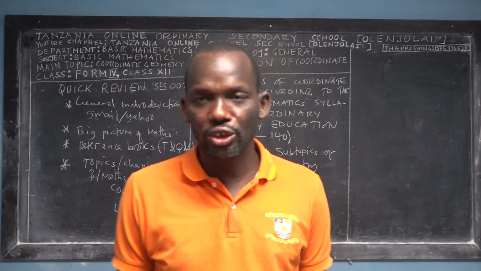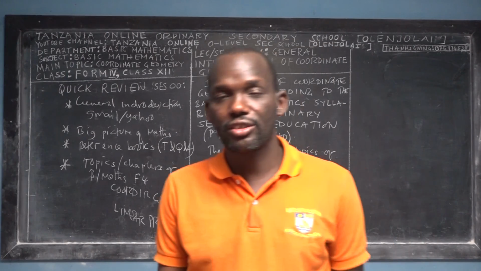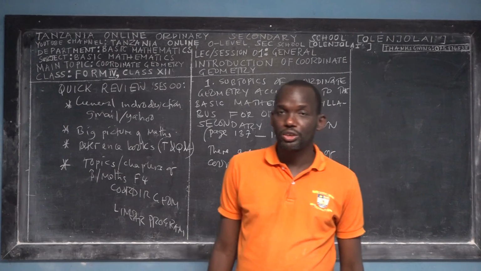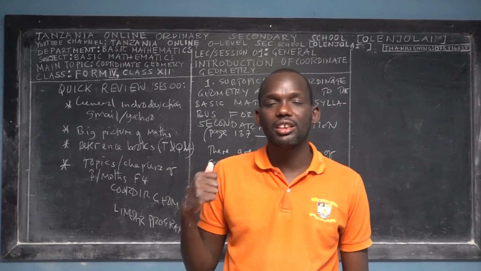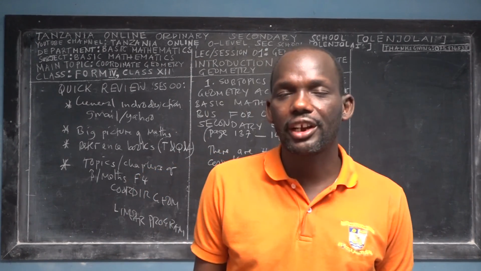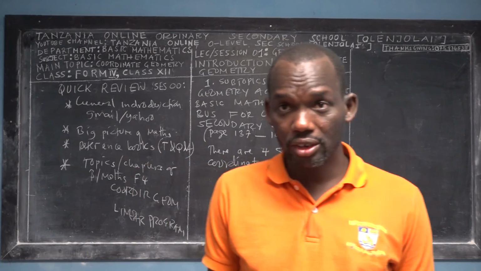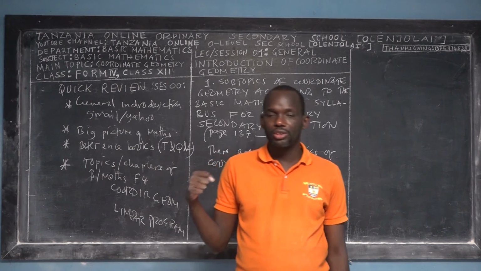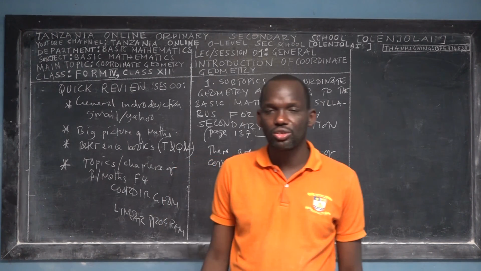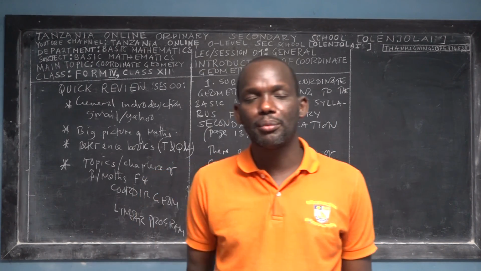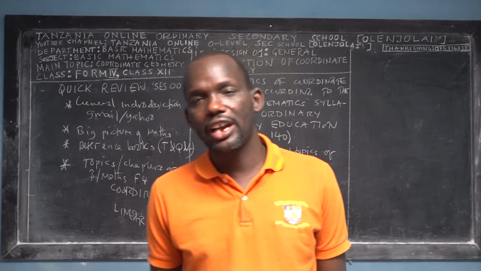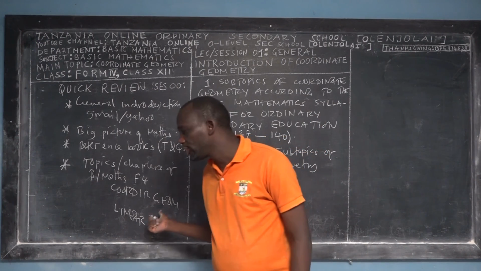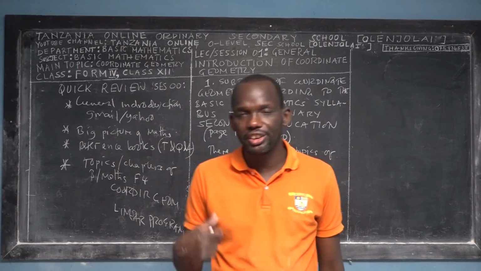Whether after your graduation from ordinary secondary school, which is Form 4, you take a route to diploma, you will study the topic of coordinate geometry. Whether you take a route to advanced level, you will study coordinate geometry in Form 5 and also in Form 6. For diploma, if you take engineering or certificate courses, you'll take modules called basic engineering mathematics or basic certificate mathematics. You learn coordinate geometry in first year and again in third year.